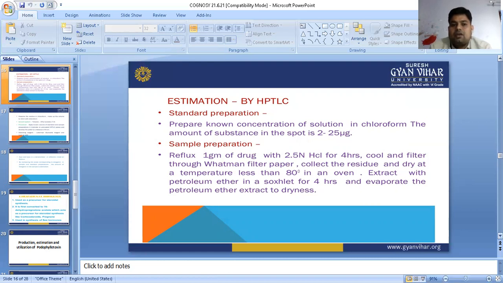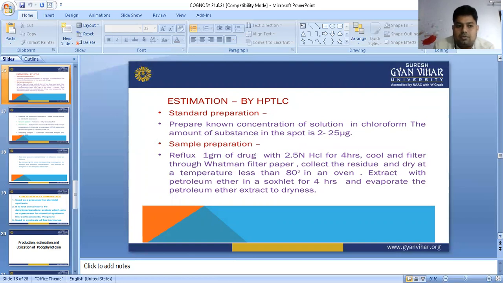Sample preparation: reflux 1 gram of drug with 2.5 normal HCl for 4 hours. Cool and filter through Whatman filter paper. Collect the residue and dry it, then extract with petroleum ether in the Soxhlet for 4 hours and evaporate the petroleum ether extract to dryness. So this is the HPTLC method for sample preparation.